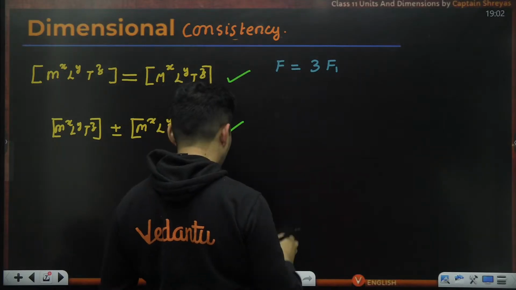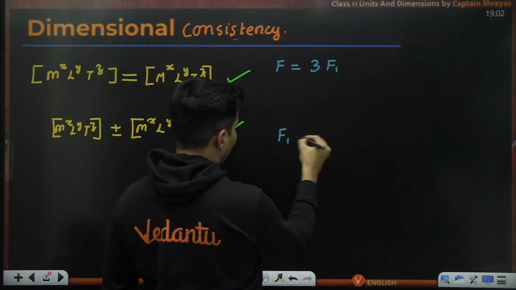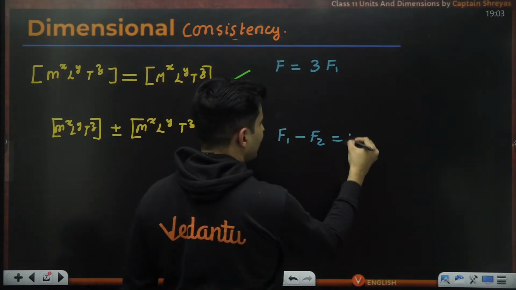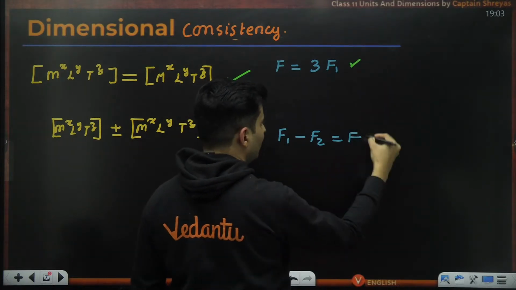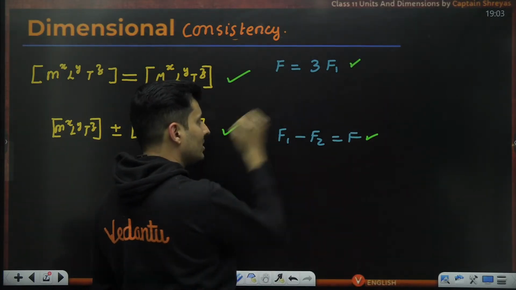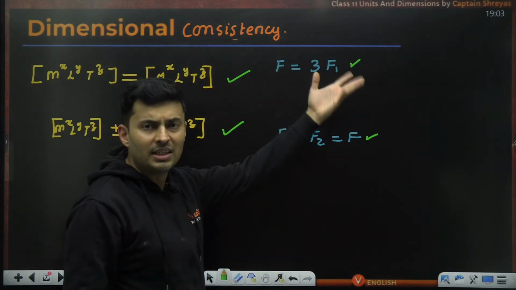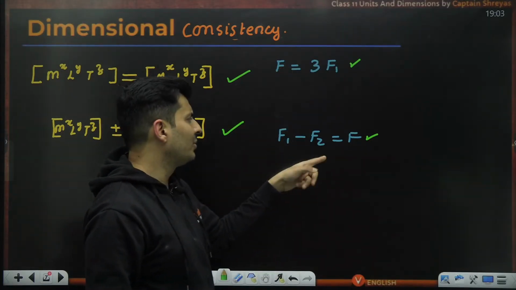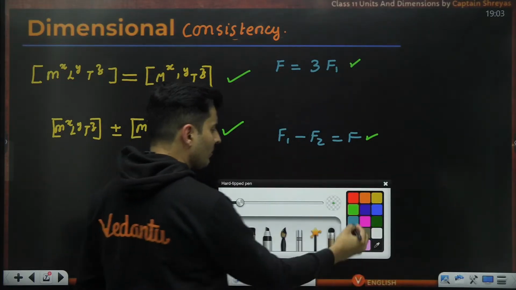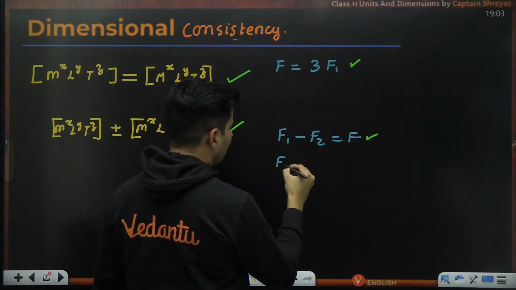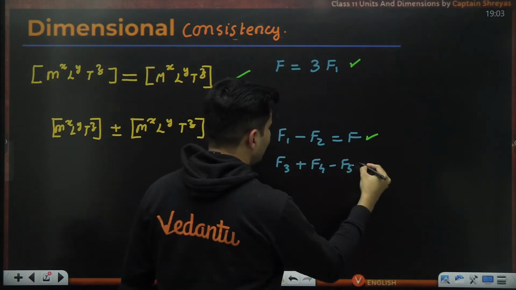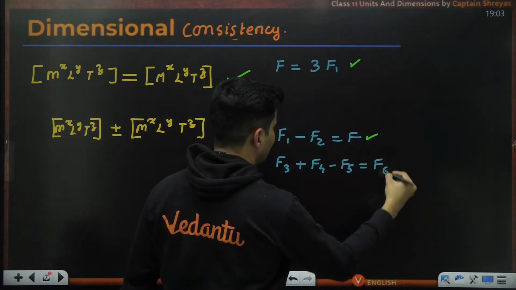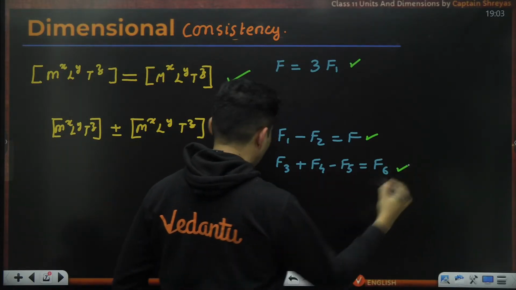Or let's say F1 minus F2 is equal to another force. Both these equations are dimensionally consistent because here your force is 3 times another force, and here one force minus another force is another force. Even F3 plus F4 minus F5 is equal to, let's say, F6. This is also dimensionally consistent.